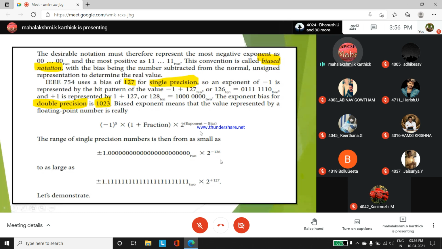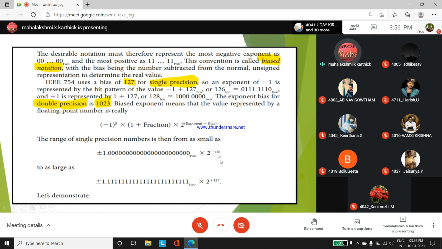This is the format for floating point numbers: -1 to the power sign bit into 1 plus fraction into 2 to the power exponent minus bias. The range of single precision numbers is from as small as, so you know how to convert this into scientific notation, plus or minus 1.000 (32-bit representation), to the base 2 into 2 to the power -126 in the case of single precision numbers.